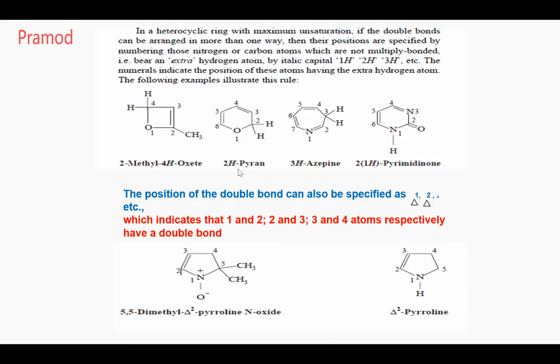There is an extra hydrogen at the third position of azepine. Okay, the rest all is unsaturated, yes or no, Harsha? Only at the third position there is an extra hydrogen. That's why it is known as 3H-azepine. Now go for the next example.